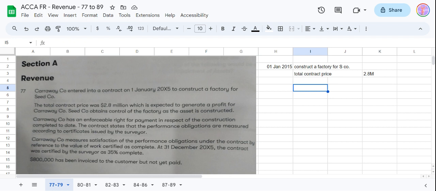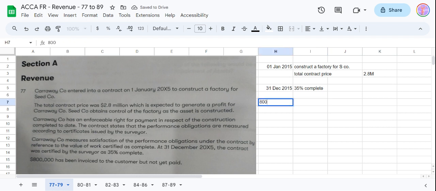The contract states that the performance obligations are measured according to certificates issued by the surveyor. C company measures satisfaction of the performance obligations under the contract by reference to the value of work certified as complete at 31st December 15 at year end. The contract was certified by the surveyor as 35% complete.